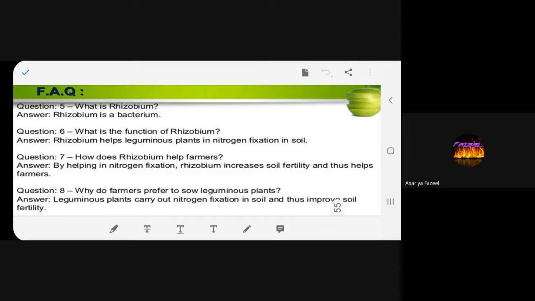How does rhizobium help farmers? By helping in nitrogen fixation, rhizobium increases soil fertility. If one is reading, the second one will not continue. Stop it. Leave it, beta. Second, please continue.